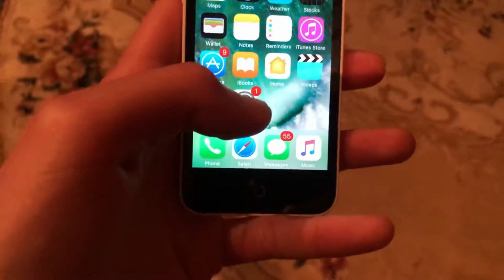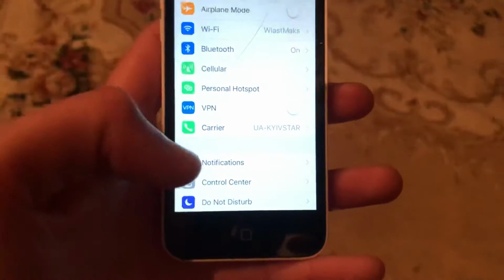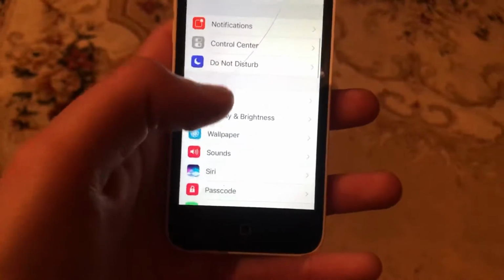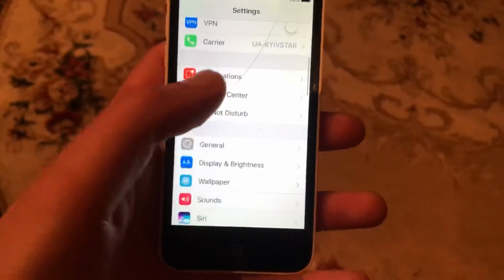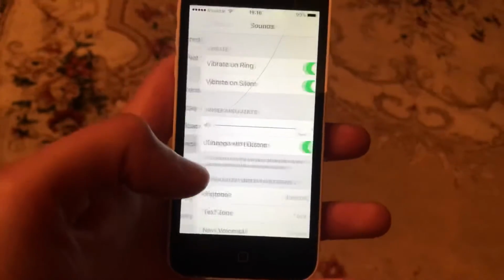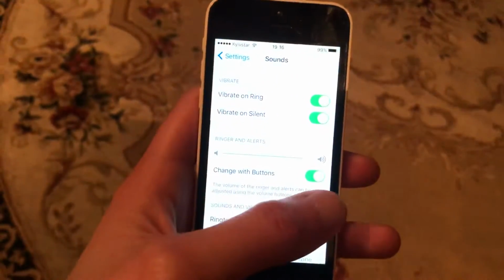So also you could open the settings. In the settings you need to find here sounds, and here you need to check all these options.